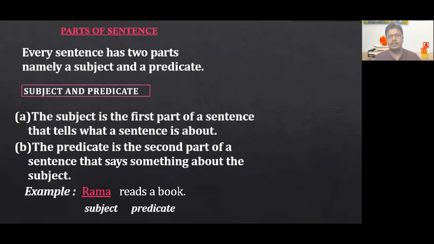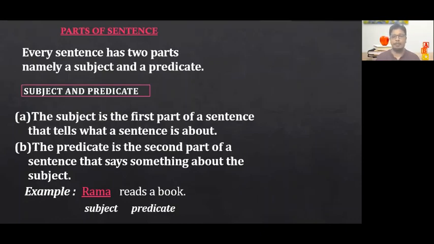Subject is about whom we talk in a sentence, or a part of a sentence that tells what a sentence is about. Similarly, what is predicate? The remaining part of the sentence which says something about the subject is called as predicate.